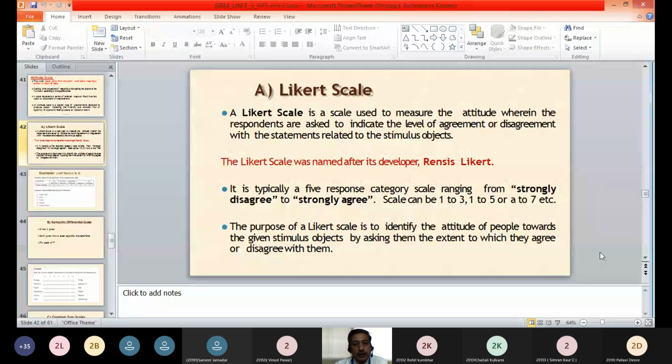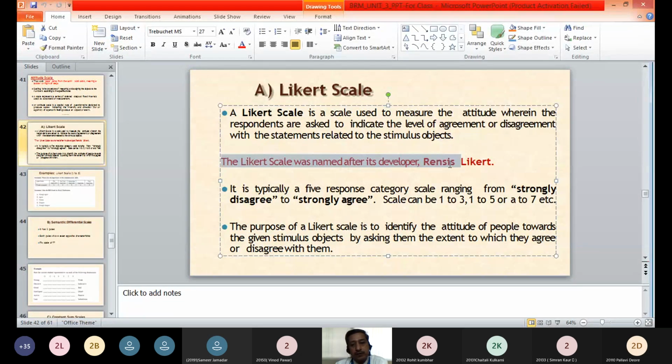So we'll start discussing different attitude measurement scales which are available for measuring attitude of people. The first attitude measurement scale we have is the Likert scale. This name has come from the developer of this scale, Rensis Likert, who developed this scale, and therefore the name is given Likert scale.